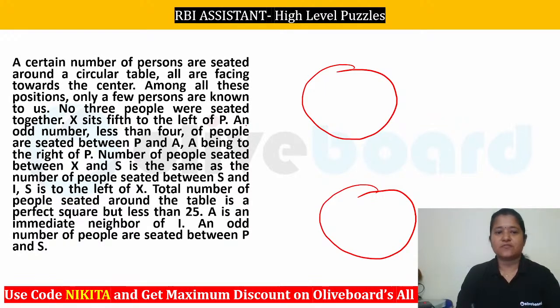So certain number of persons are seated around a table facing the center and only few of them are known. Now it is given no three people whose names are known are seated together here, right?